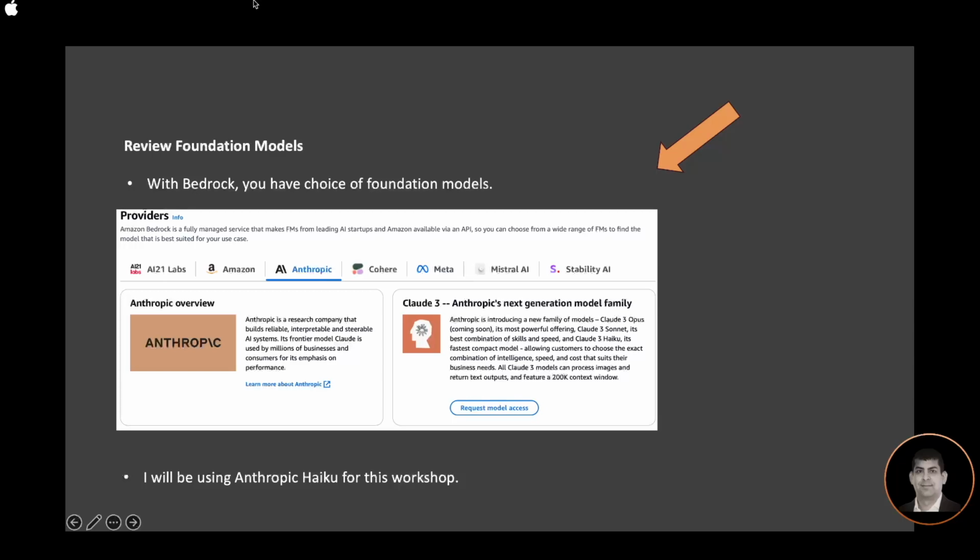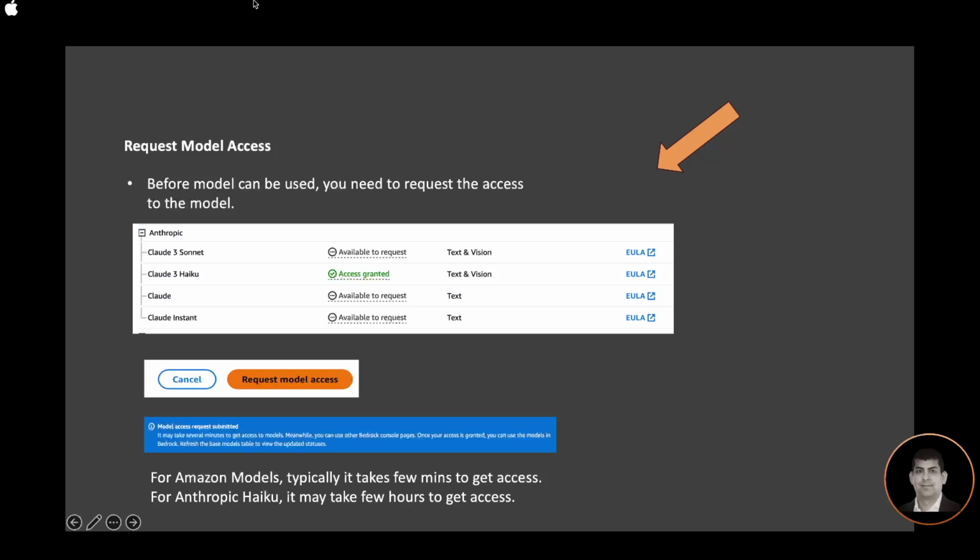I'm going to use the Anthropic Claude 3 family, the Haiku model. I'm going to request access to the model. Before a model can be used, you need to request access. Typically for Amazon models, it takes a few minutes to get access. For Anthropic Haiku, it may take a few hours to get access.